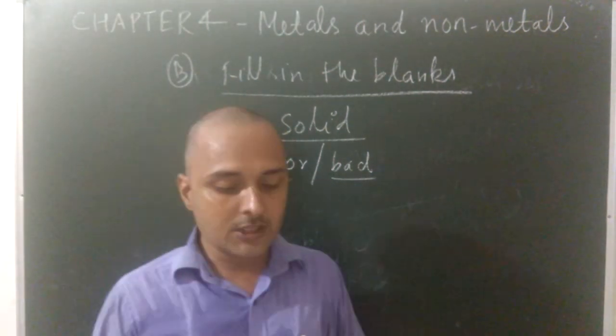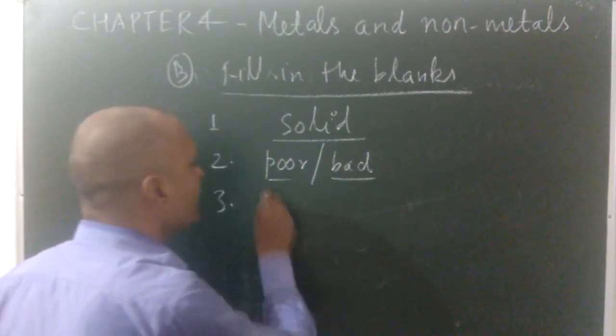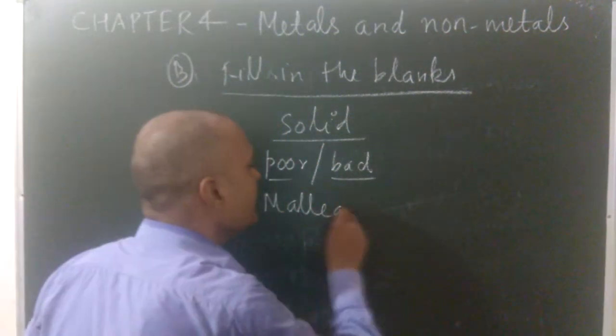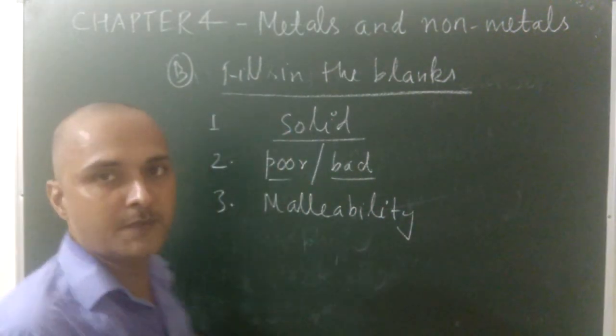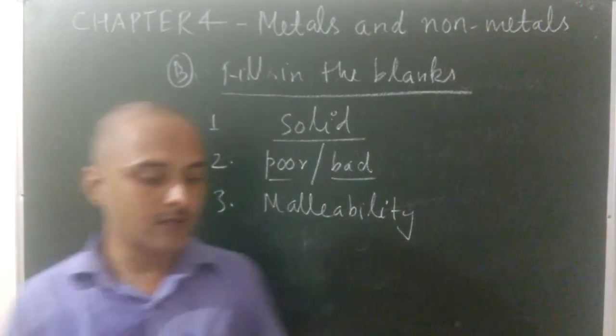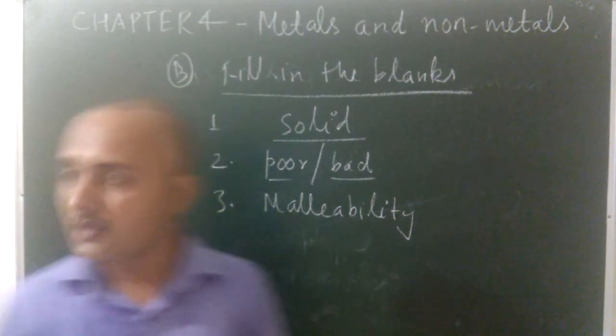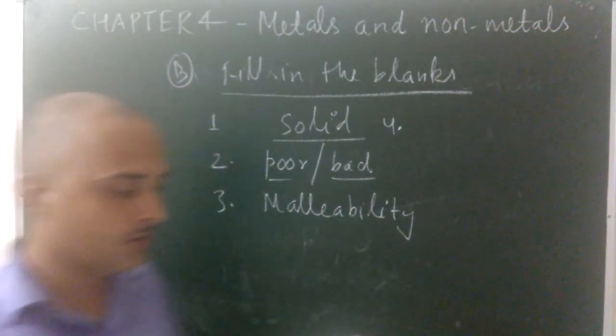Third is the property of a substance to be beaten into thin sheets. So the third answer will be malleability. Malleability is the property by which we can convert a metal into thin sheets.